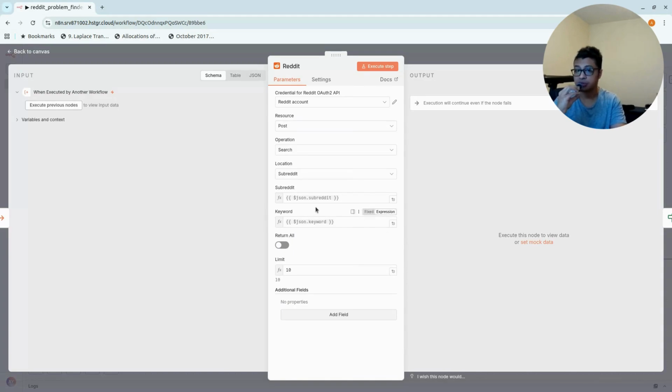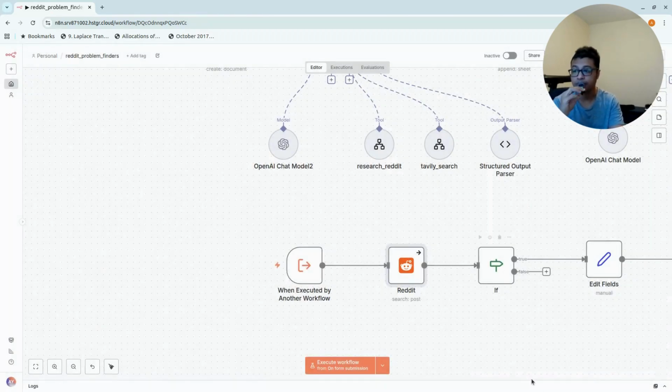And then these are basically from the AI. And then I limit that to only 10 posts, right? If you want more, great. But I've heard that Reddit has some kind of a credit. I don't want to burn the credit, and I think 10 posts is actually good enough already.